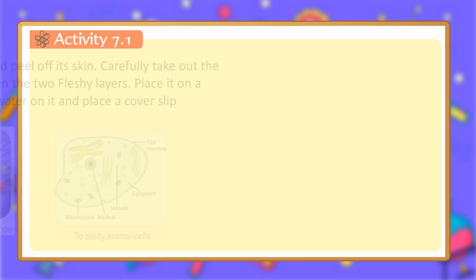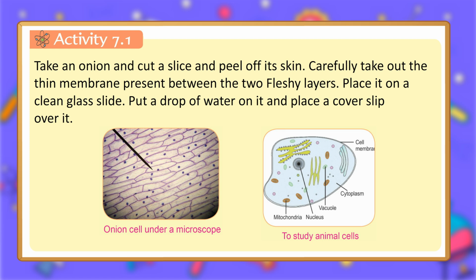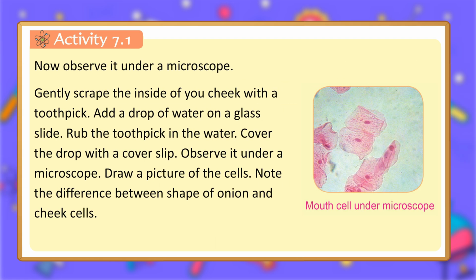Activity 7.1. Take an onion and cut a slice and peel off its skin. Carefully take out the thin membrane present between the two fleshy layers. Place it on a clean glass slide. Put a drop of water on it and place a cover slip over it. Now observe it under a microscope.